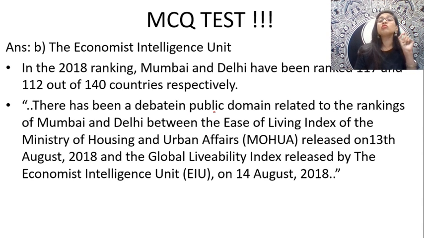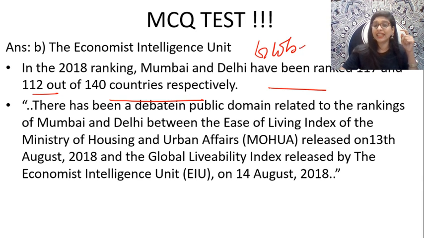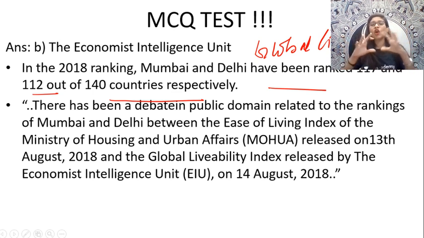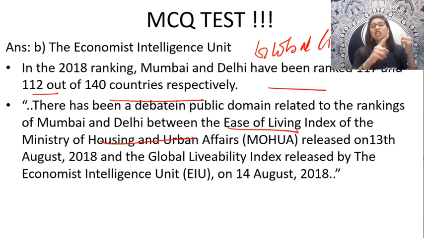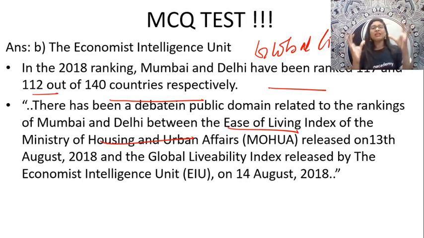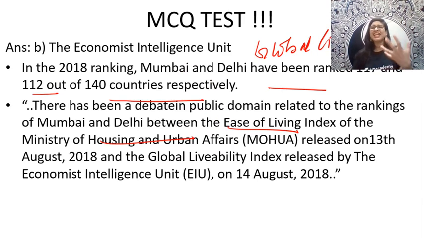If you see in the year 2018, Mumbai and Delhi, guys, have been ranked 117 and 112 out of 140 countries respectively for your Global Livability Index. Now, there has also been a lot of debate in the public domain related to the ranking of these two cities, Mumbai and Delhi, on the ease of living index. I think yesterday we discussed this in detail, right? It comes under the Ministry of Housing and Urban Affairs. Because if you see Mumbai and Delhi, the annual global livability index, you can't say it is completely perfect.